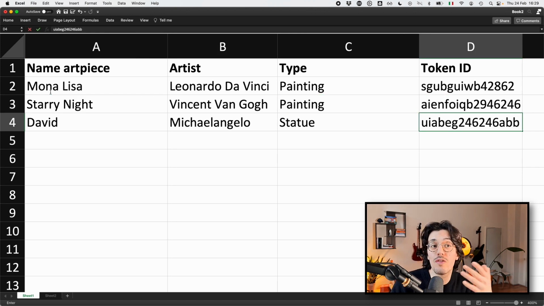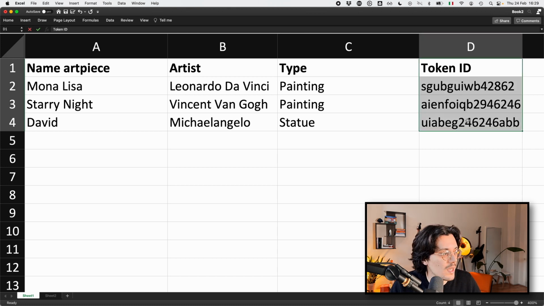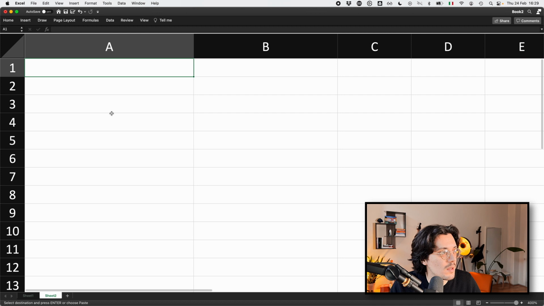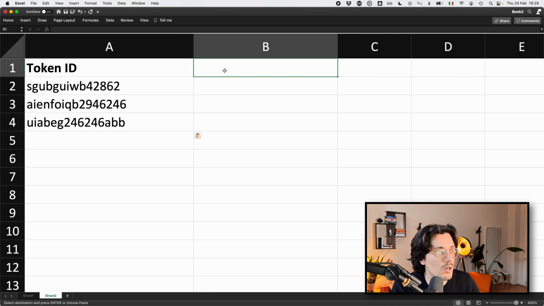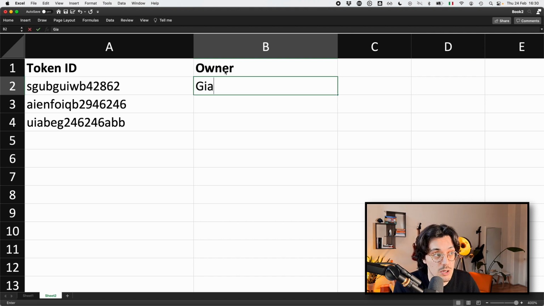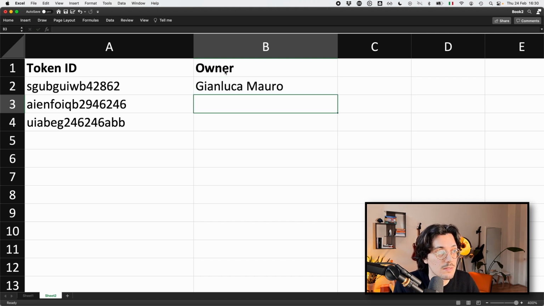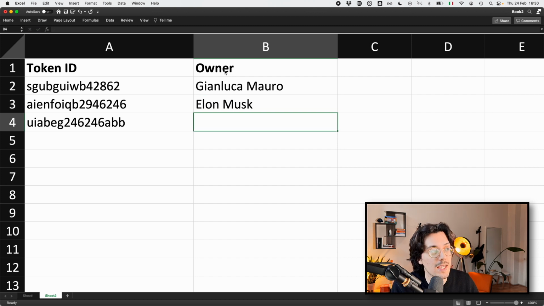Now, I can keep track of the owners of these pieces of art simply by taking the token ID and copying it on another spreadsheet where I'm going to say who owns it. Let's do that. Take this, copy, bring it to another sheet, put it here, and then say the owner. In this case, let's say that I own the Mona Lisa, Gianluca Mauro. Let's say that Elon Musk owns the Starry Night, and then Bill Gates owns the David.